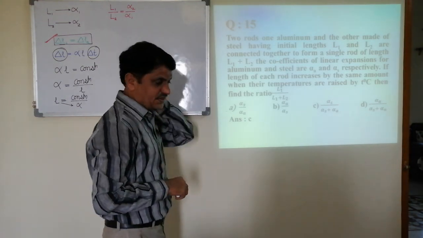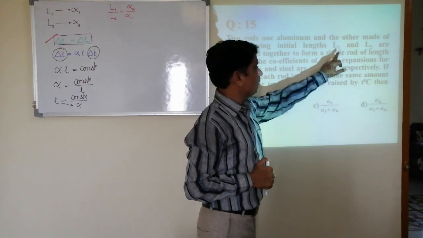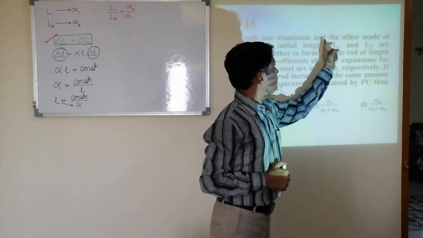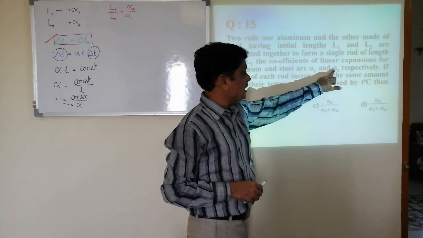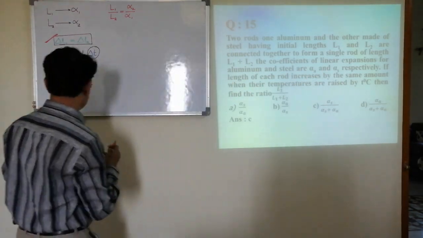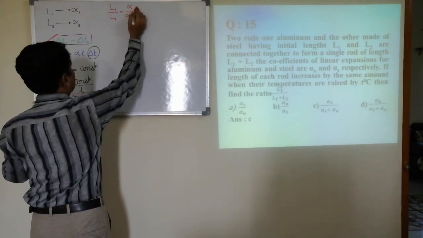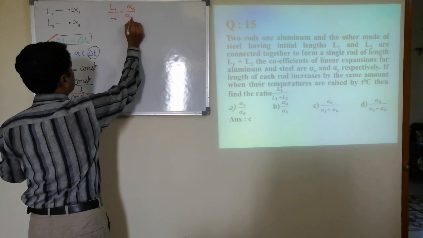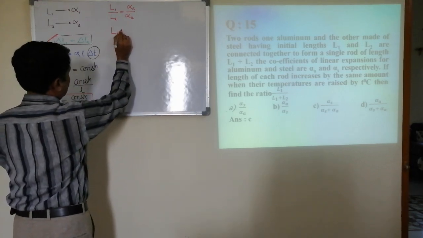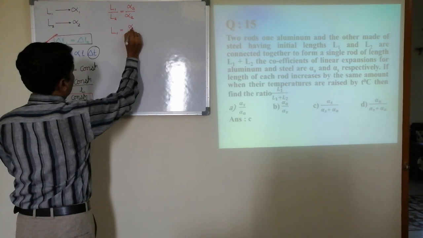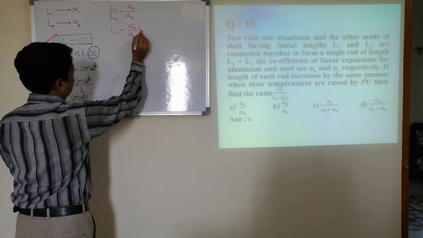Okay, fine. First, instead of taking this much, directly I will start from here. L1 is the length of aluminium, L2 is the length of steel, and alpha A is for aluminium, alpha S for steel. Since we know that they are inversely proportional, I can say it is steel for 1 means aluminium. So L1 can be written as alpha S by alpha A into L2.